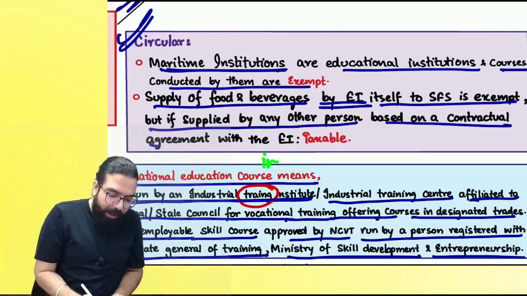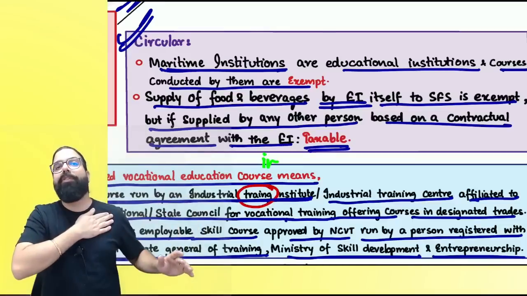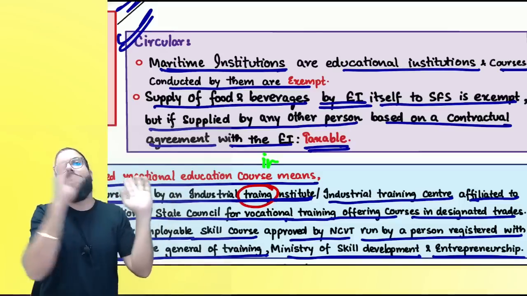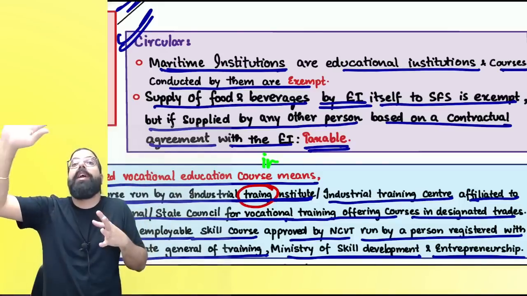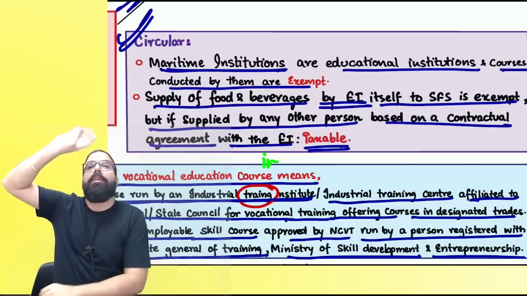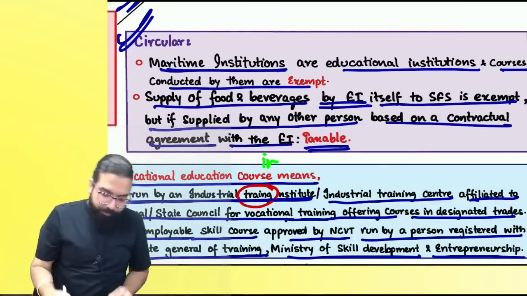If, based on a contractual agreement, the educational institution itself gave you food, then it will be exempt. If the educational institution hired a caterer or restaurant and told them they can put one stall here and start selling their food, that is always taxable.